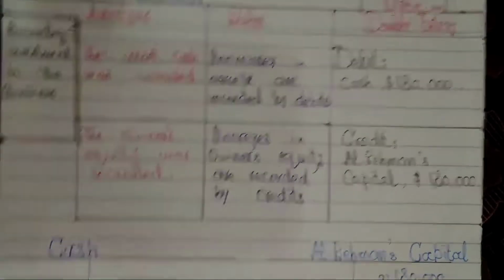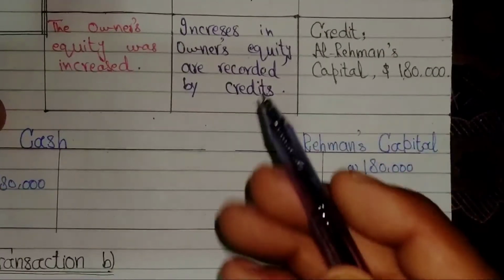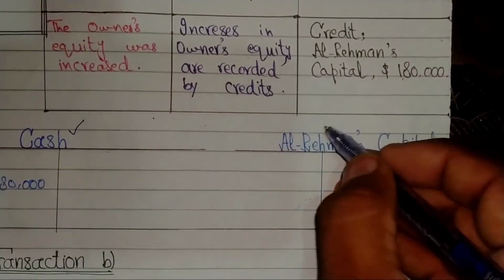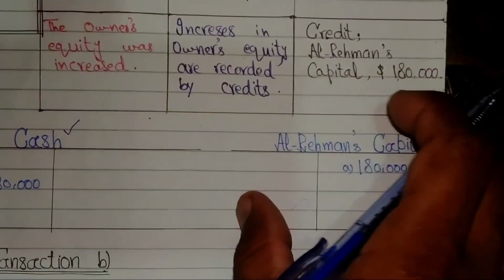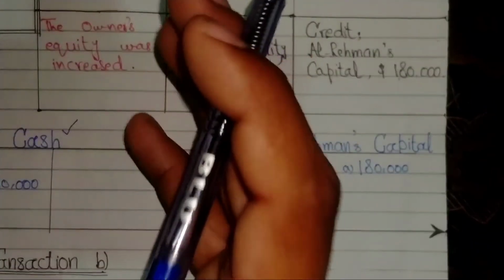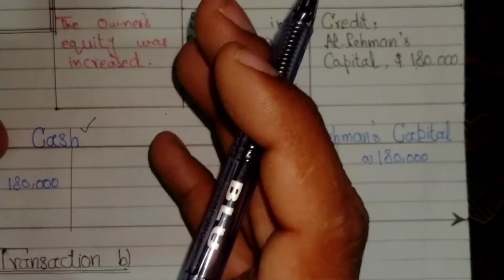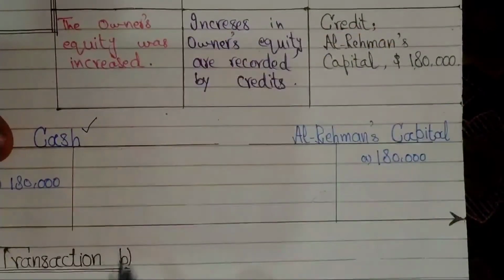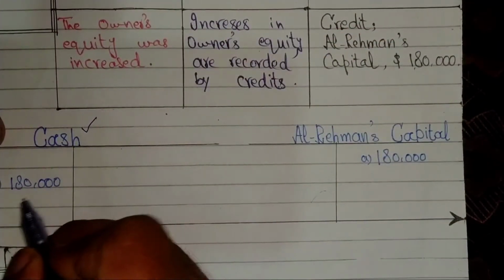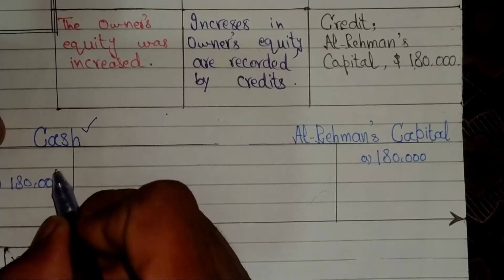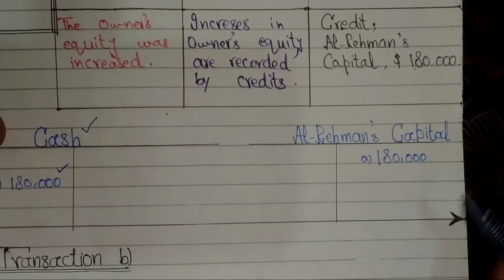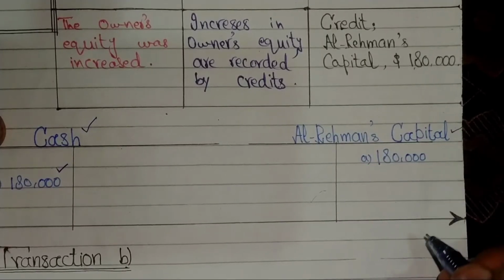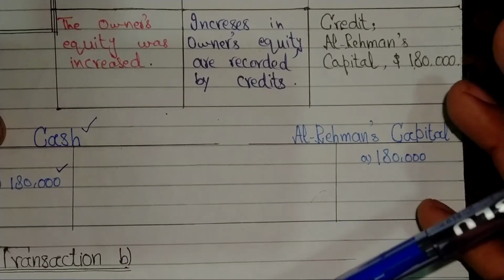Dear students, the next step after the journal is the ledger account or T account. I will give you an overview of the T account, how we deal with these contents in the ledger account. The cash will be debit $180,000 in the T account, and Ar-Rahman capital will be credited on the T or ledger account.